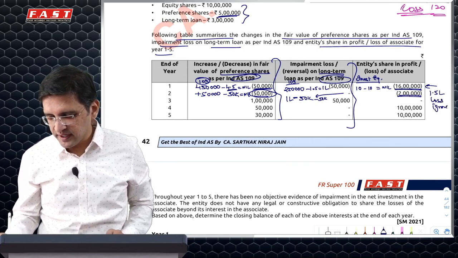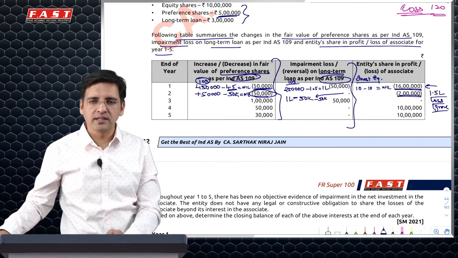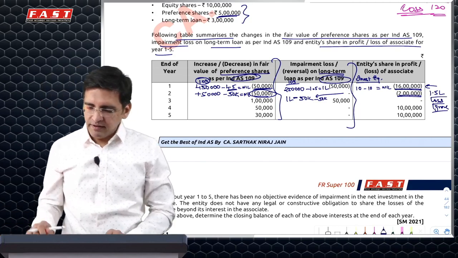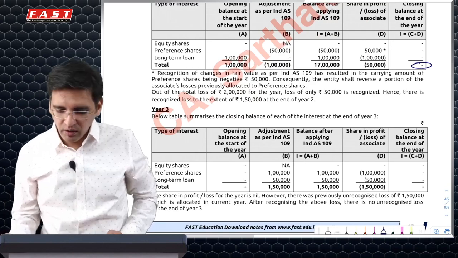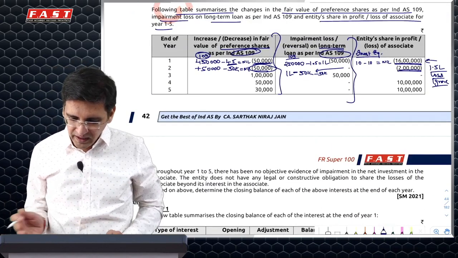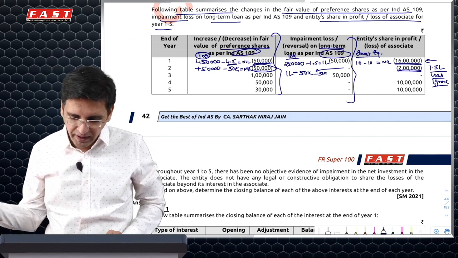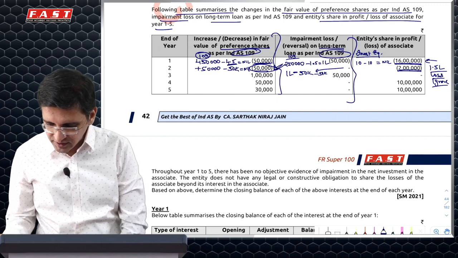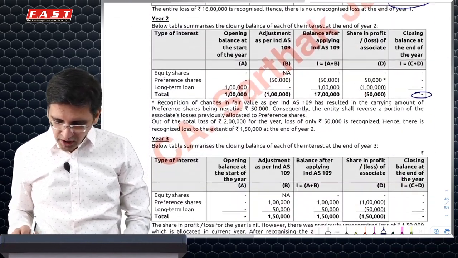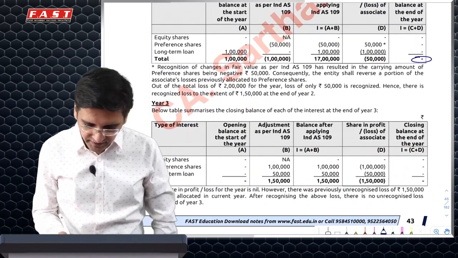Now in future years, when I get a gain of 1.5 lakh, I'll have to ignore that as well. So next year, everything would come effectively at zero. And how much loss will I book? 50,000 would be reclassified. Additionally, loss which will be recognized: 50,000 loss here would be recognized, and additionally 50,000 share of loss would be recognized. This is the way it is presented here.